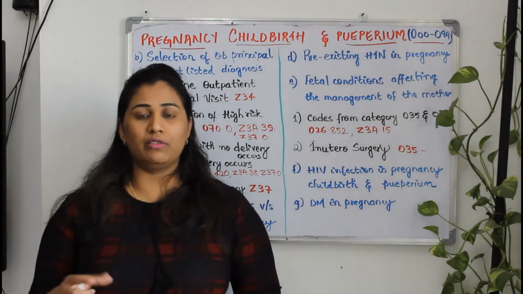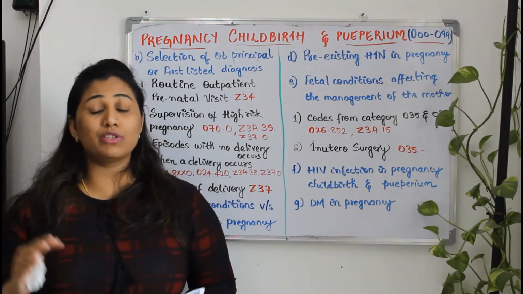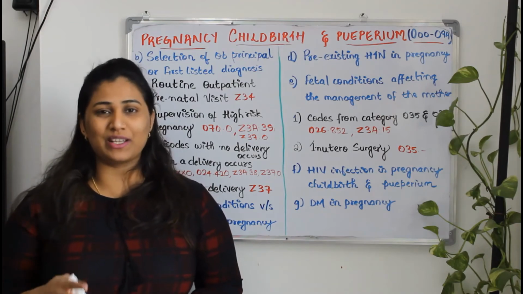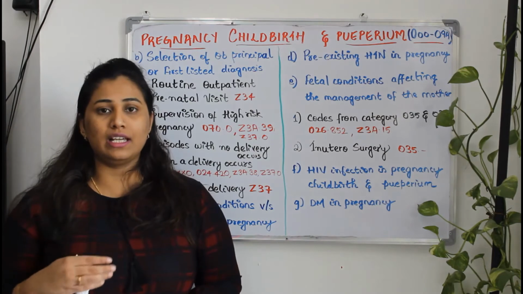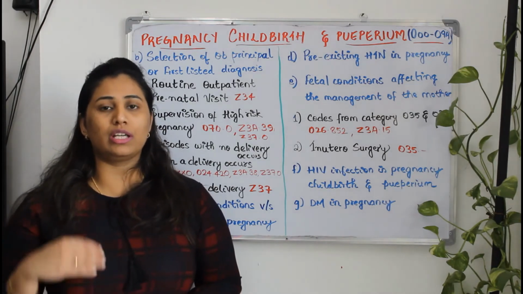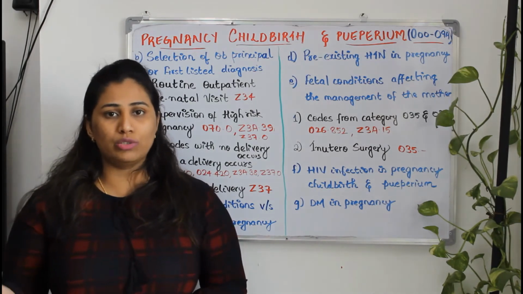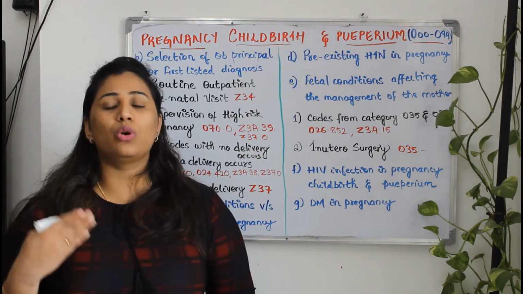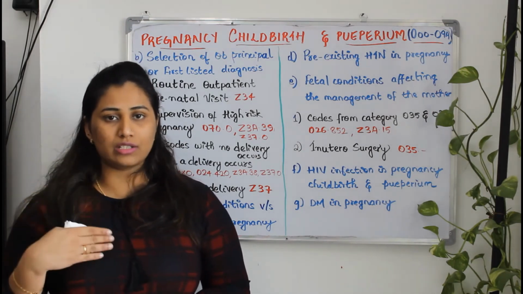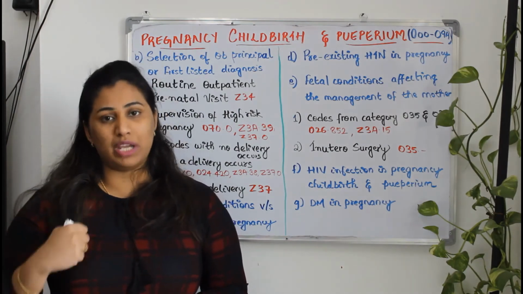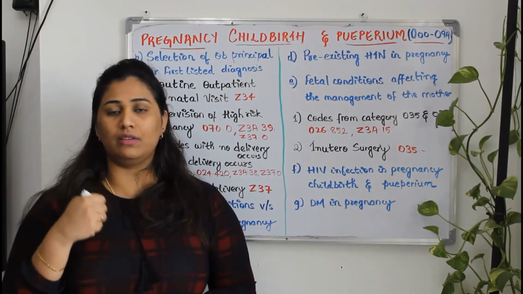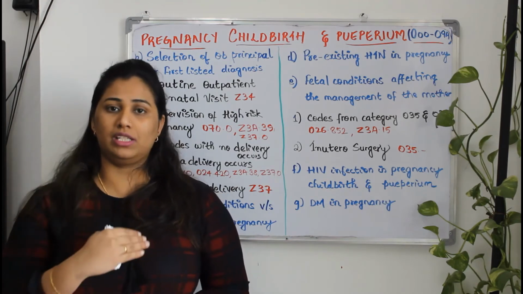What is outcome of delivery? When we see that, we will be so happy. That is the baby. Okay. So in this case, the category code will be Z37. Whenever there is a delivery occurring, either normal or lower segment cesarean, we should code Z37 as the last code, and that should be mentioned on the maternal record and not on the baby's record. Okay, because the mother is delivering, so it should be on the maternal record.